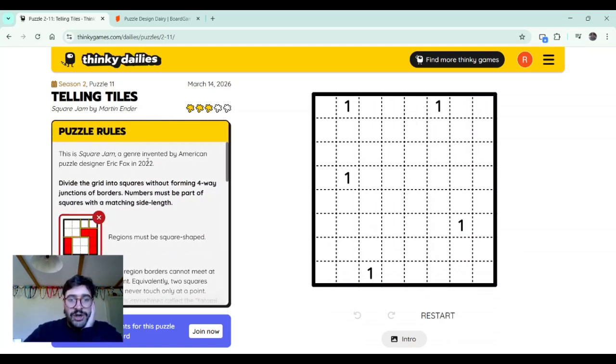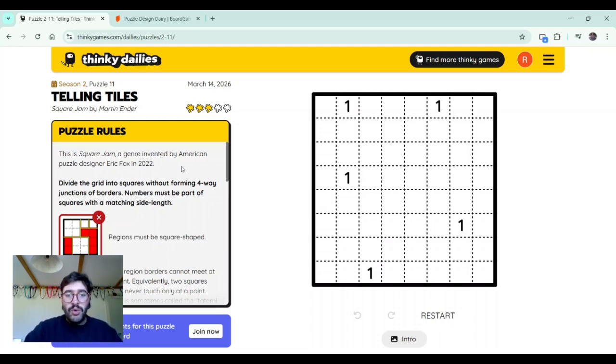This is Square Jump, a genre invented by American puzzle designer Eric Fox in 2022. Wow, this is quite a recent puzzle. I like that. I like new puzzle designers creating new types of things. Let's see what it says.